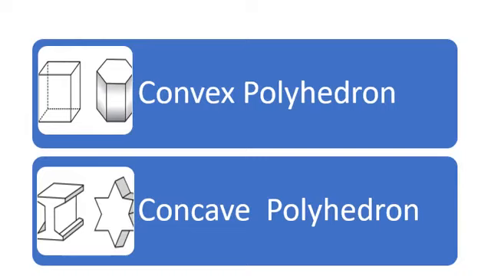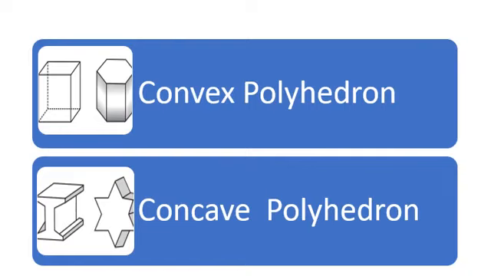Polyhedrons that are made up of convex polygons are called convex polyhedrons, and convex polygons are the polygons in which no portion of any of their diagonals lies exterior to the polygon. In these figures you can see very clearly that no portion of any of the diagonals lies exterior to the polygon, so these are convex polygons and hence they are convex polyhedrons.